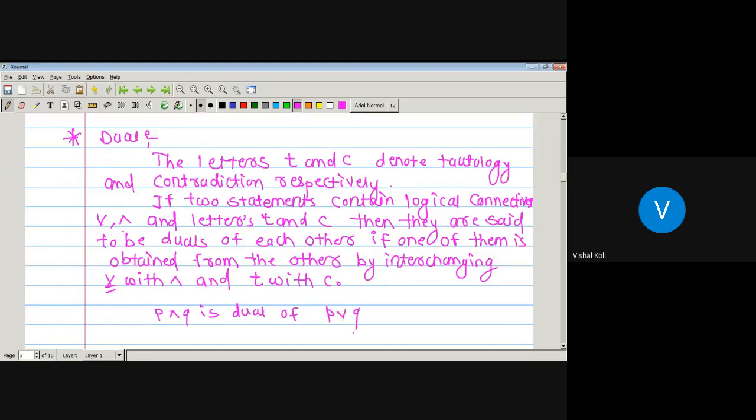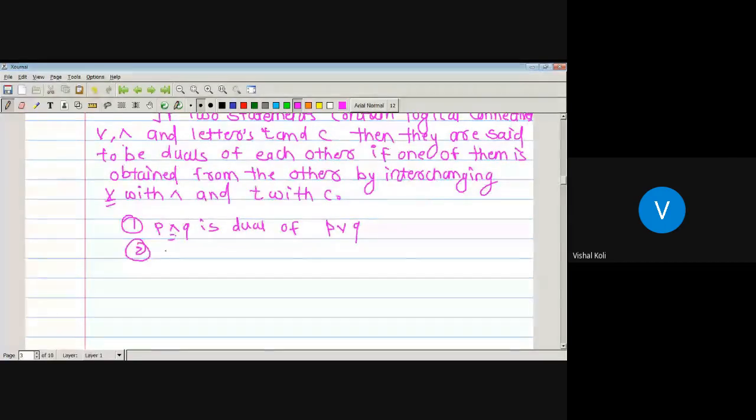P or Q. Since P and Q are the same things in both the statements, we just have to replace and with or and T with C. Similarly, this will be the first example, dual of T or P is, now here we have to replace both the things, since we have to interchange and with or, and T with C or C with T. Therefore here both T and or are there, so we replace these by C and and symbol. Therefore its dual will be C and P.